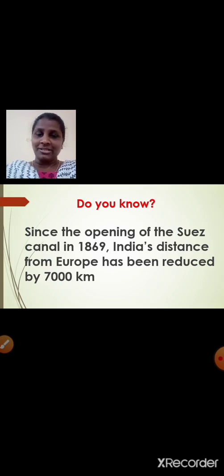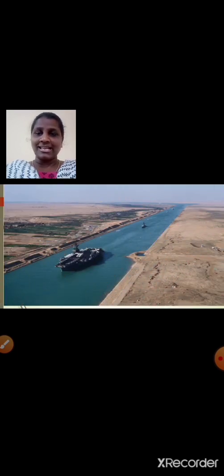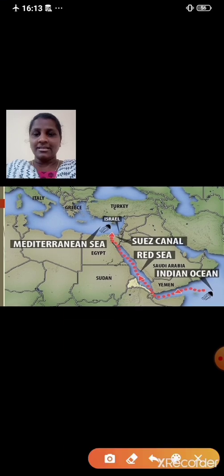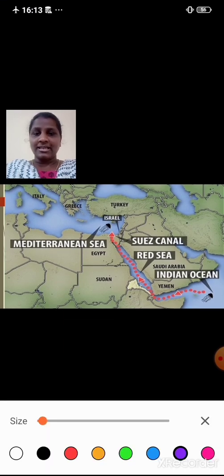Now, have a look over here, students. This is the image of the Suez Canal, the man-made waterway connecting the Mediterranean Sea to the Indian Ocean via the Red Sea.